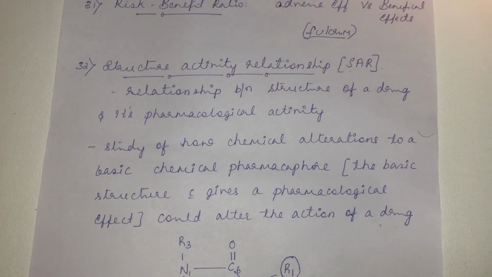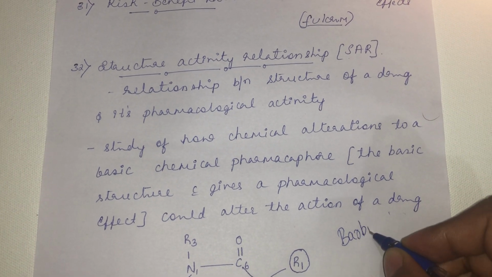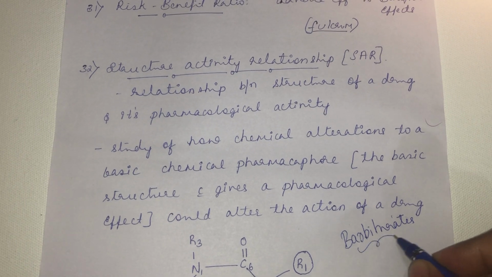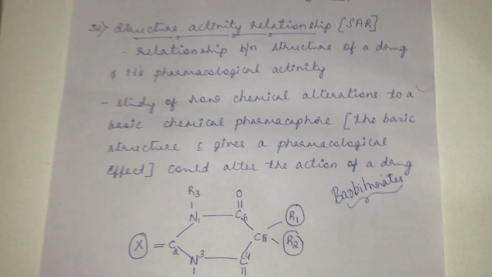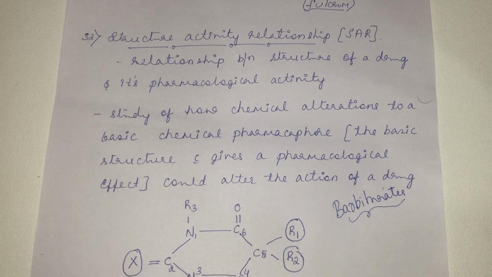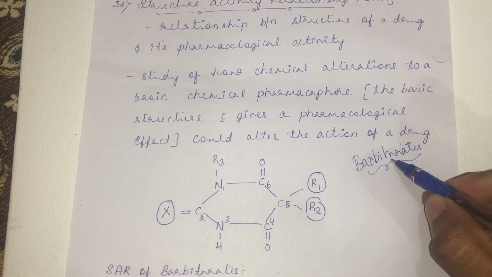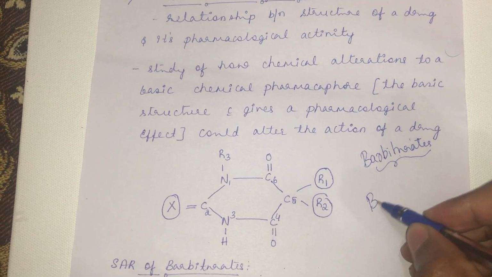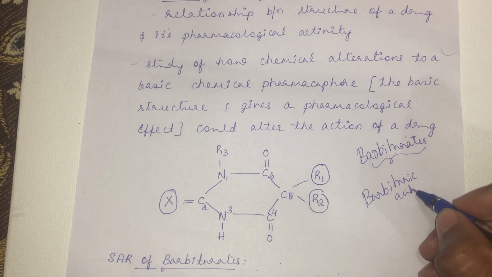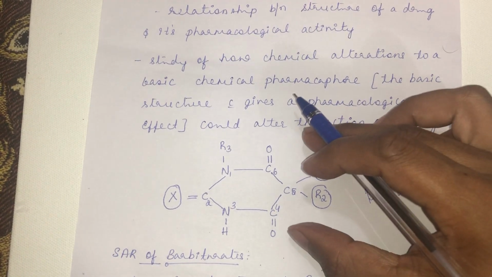The best example for this is the barbiturates. Barbiturates are a class of drugs very commonly used as anesthetics and also as anticonvulsants. It is an important group of drugs in the veterinary field. Barbiturates have a basic structure. The pharmacophore of the barbiturate is the barbituric acid, the parent compound of all barbiturates. Its structure will be like this, the barbituric structure. This is the basic structure.